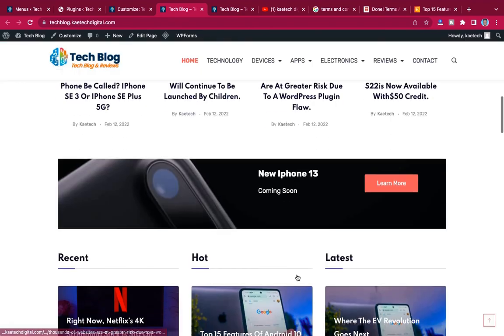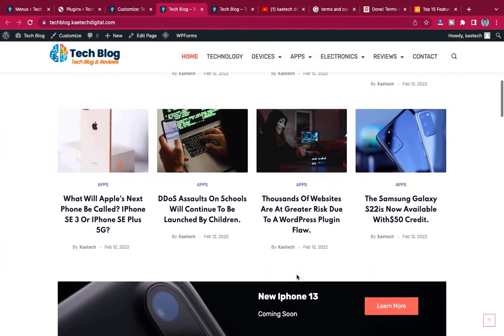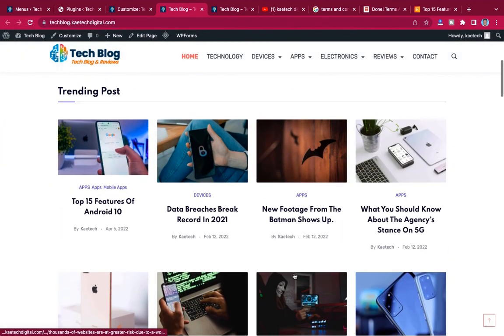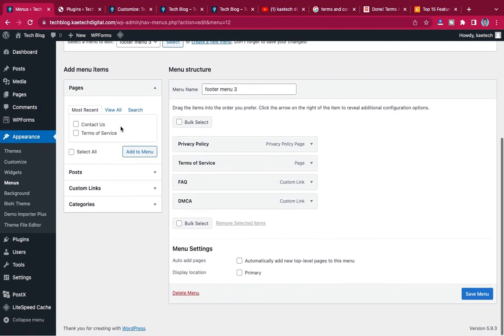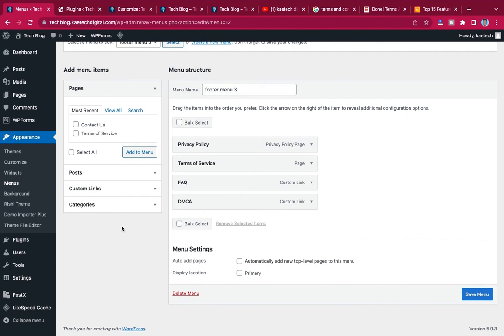So the more content you create, you delete these ones over here. So this is the top 15 apps that we created. Okay, so you delete all these ones and then replace them with your own content. So basically that is how you can create this amazing blog over here with a free theme called the Rishi Theme.